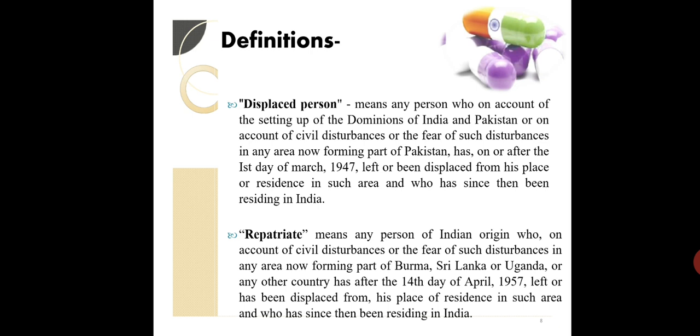Means any person who on account of setting up of the dominions of India and Pakistan, or on account of civil disturbances or the fear of such disturbances in any area now forming part of Pakistan, has on or after the first day of March 1947 left or been displaced from his place of residence in such area, and who has since then been residing in India.